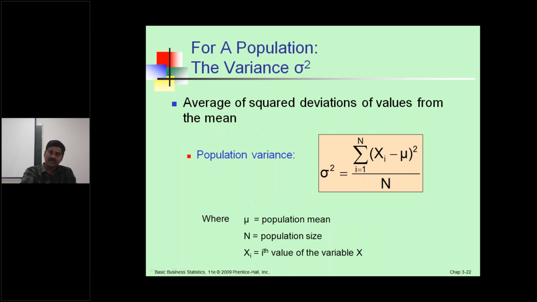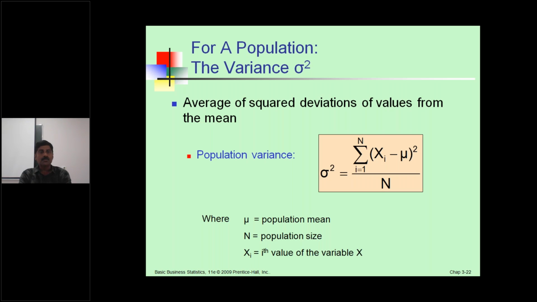F equals frequency. Usually, we are not using the sample variance, we are always using the population variance. The symbol is called sigma. You know the formula: sigma squared equals summation, i runs from 1 to n, xi minus mu whole squared, divided by n. Mu equals the population mean, n equals the population size, xi equals the ith value of the variable x.